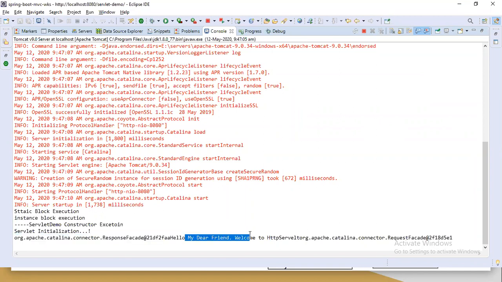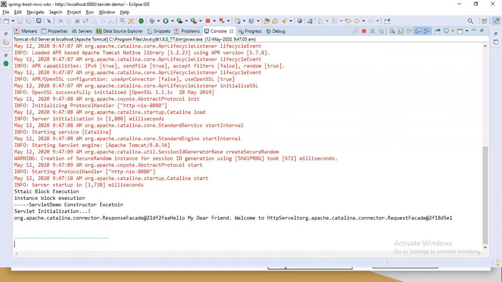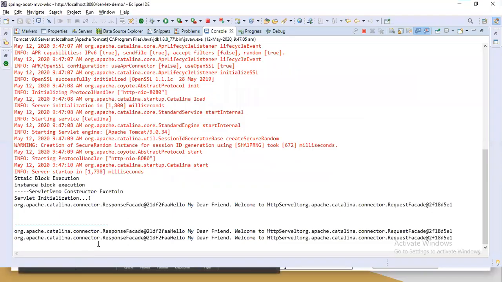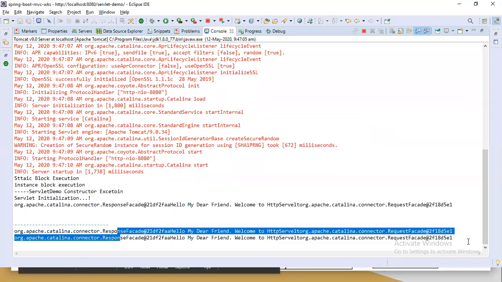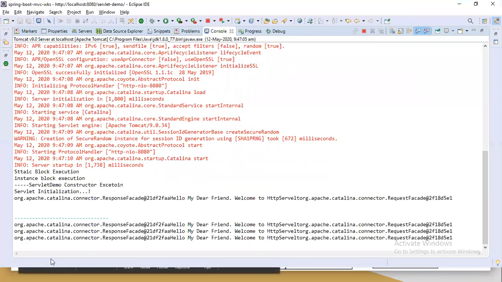Now let me send another request. Let me add some separator here. You don't see the static block, instance block, servlet constructor, initialization; directly this doPost method. Let me send the second request. Two requests sent, so two times it got printed. Let me send one more request. See, only the service method, doGet and doPost methods, get executed. So servlet initialization won't happen for the second and third request.